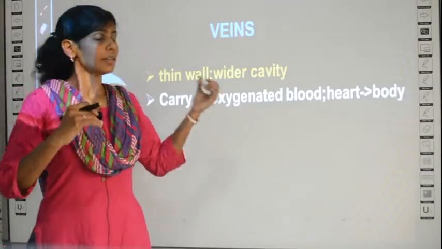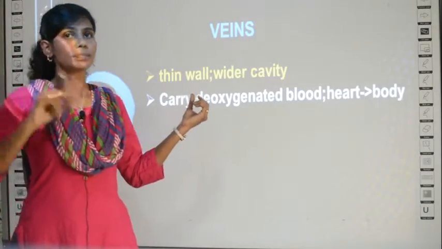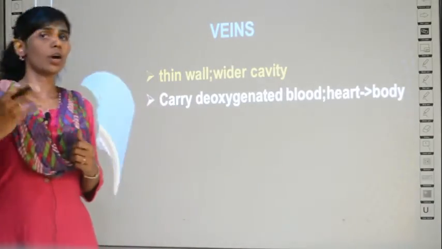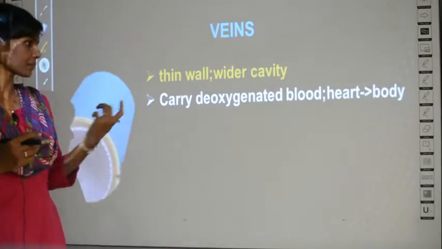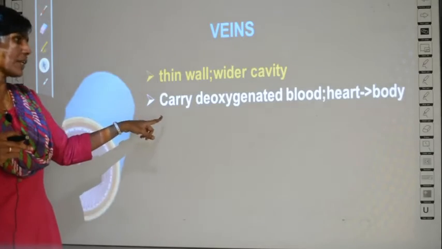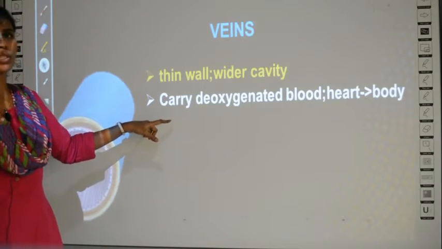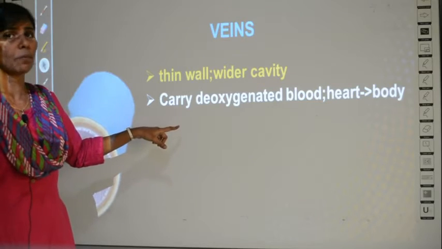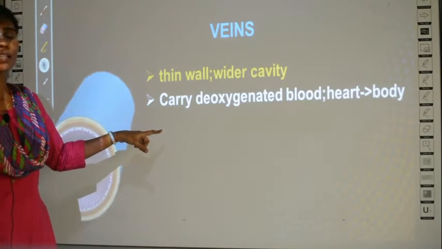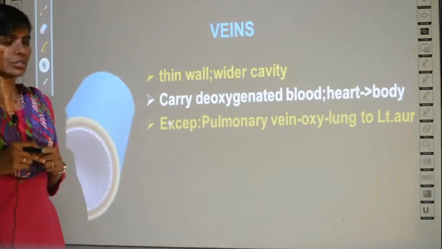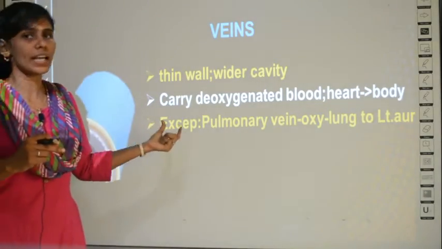From the heart, the veins are the ones which will carry the deoxygenated blood to all parts of the body, and especially to the lungs, not to the body, to the lungs mainly for the purification. Sometimes it carries to body parts, but mainly whenever there is deoxygenated blood, it is carried to the lungs first for adding oxygen. Clear? And there is one exception again.